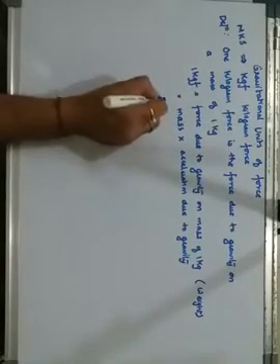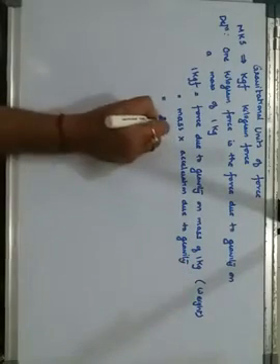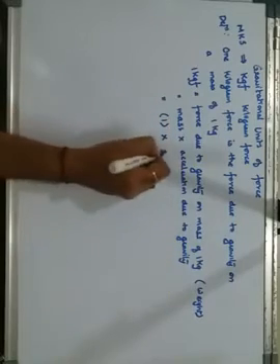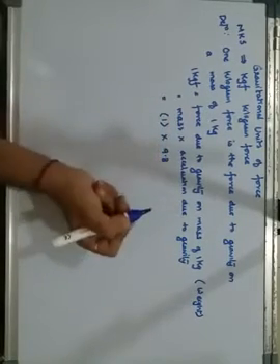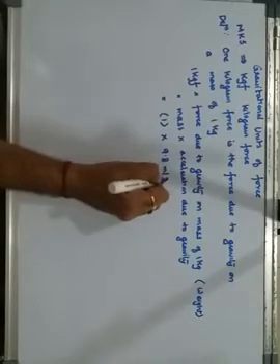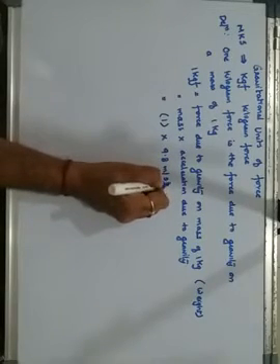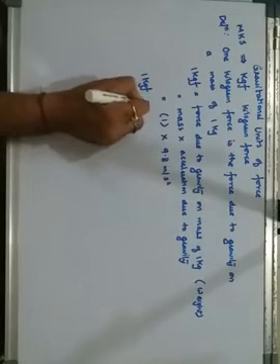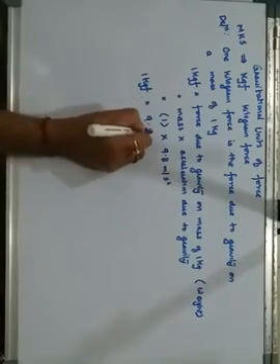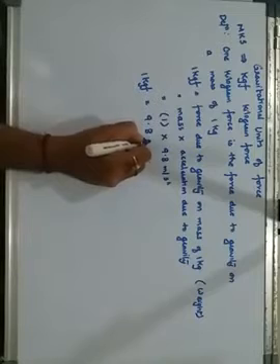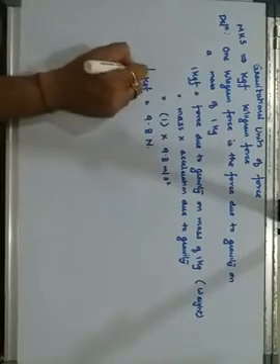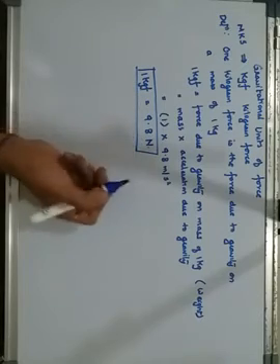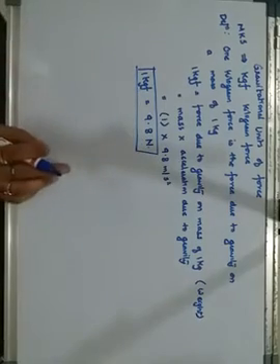The mass is 1 kg, so it is already 1, and acceleration due to gravity is 9.8 meters per second square. So your 1 kgf becomes 9.8 newtons. Getting it? It is expressed in newtons. So this is your 1 kilogram force.